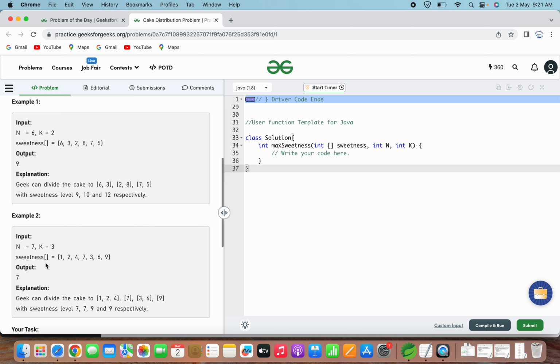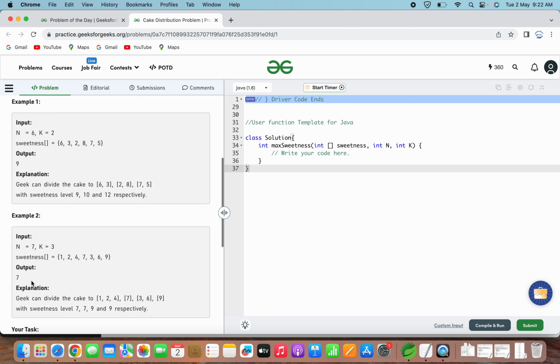When we go to the second example, n is 7. That means the number of chunks of cake is 7, and there are 3 friends who have attended the birthday party. So the cake has to be divided into 4 parts, and the minimum part will be for Geek. Geek can divide the cake into these 4 sets, consisting of 1, 2, 4, then 3, 4, then 7, then 3, 9, and 9. If you add all of them, the sweetness levels are 1 plus 2 plus 4 equal to 7, 7, 9 and 9 respectively. So the minimum among these is 7. That is the sweetness level of the cake which Geek gets for himself.